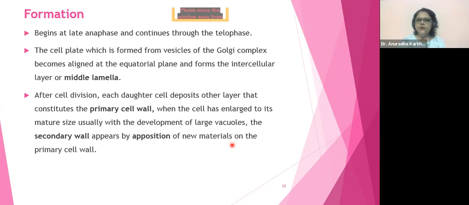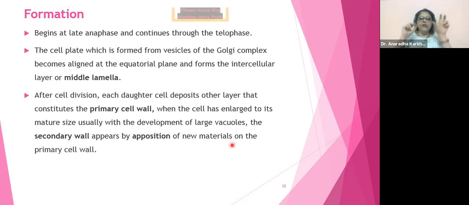The cell plate, which is formed from vesicles of Golgi complex, becomes aligned at the equatorial plane and forms the intercellular layer or middle lamella. Now, please understand this point again. I know this is the same sentence that is printed in your books also, but formation of what? Formation of cell wall. We're talking about formation of cell wall, my dear. The cell plate, what is cell plate? What is Golgi? I'll tell you that.